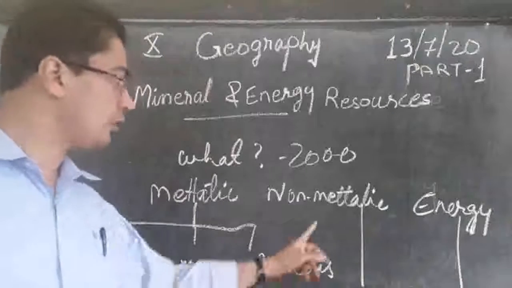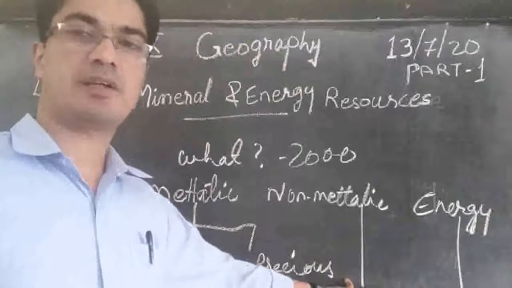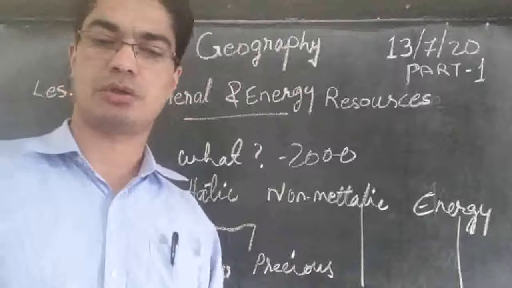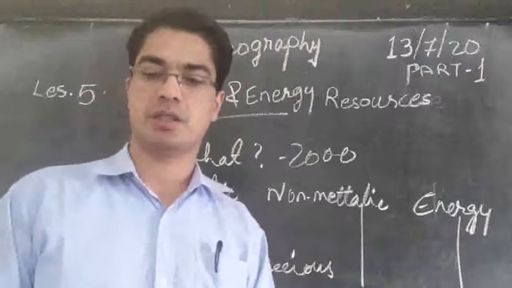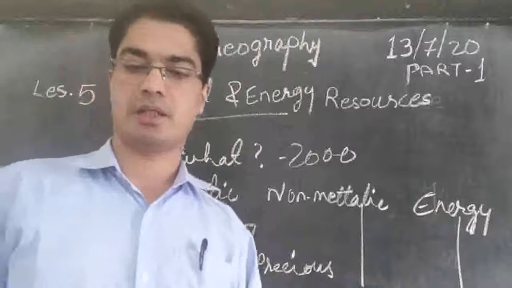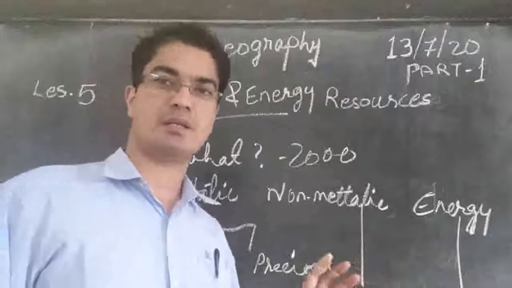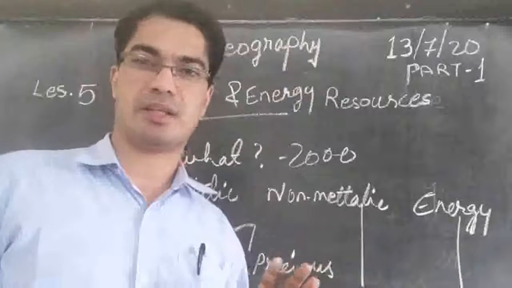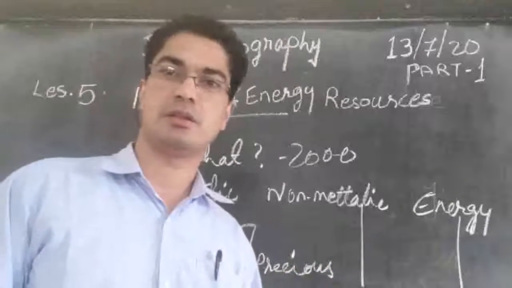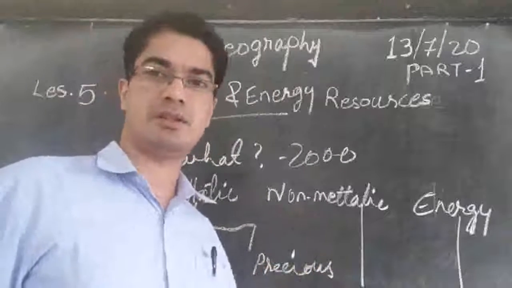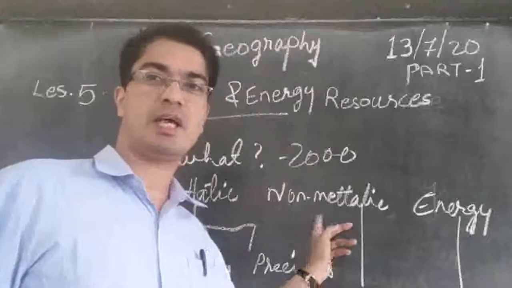Then non-metallic minerals, what are they? They are like mica, salt, potash, sulfur, granite, limestone, marble, sandstone, and all that are not containing any metal there. It's a mineral without containing any metal.